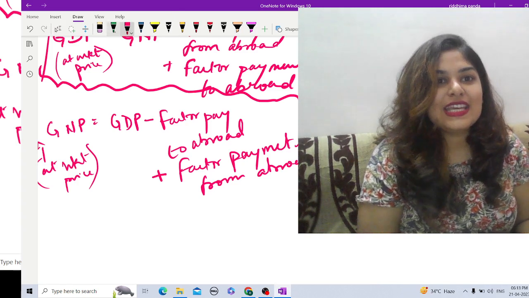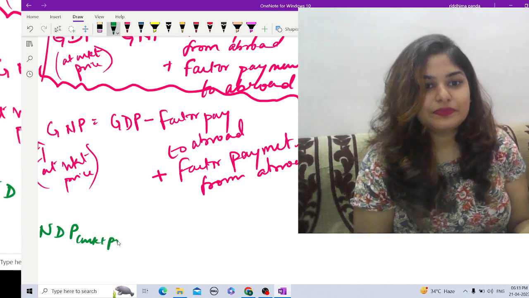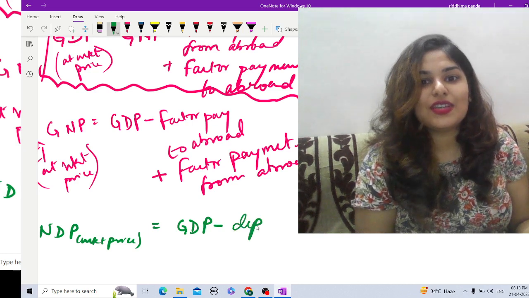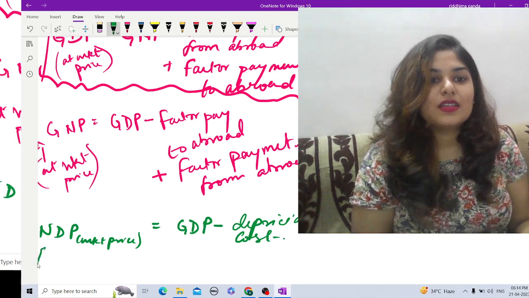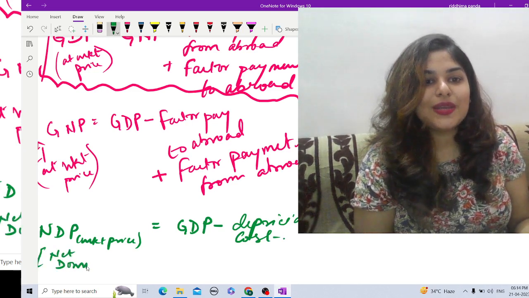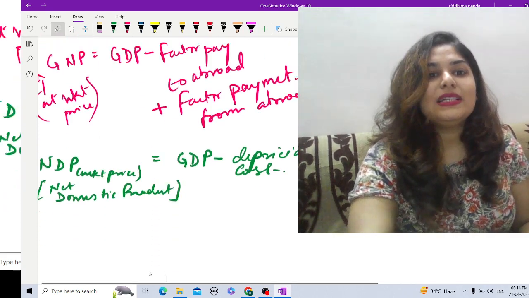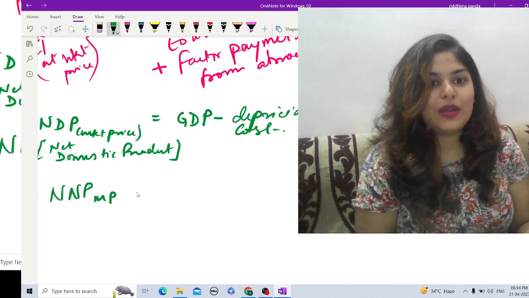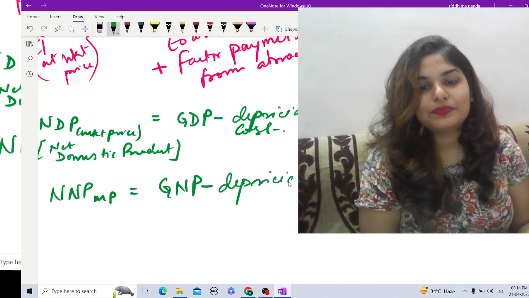So next is our NDP at market price, that is equal to gross domestic product minus depreciation cost, right? So this is our net domestic product. Similarly, net national product, that is NNP at market price, is equal to GNP minus depreciation cost, right?